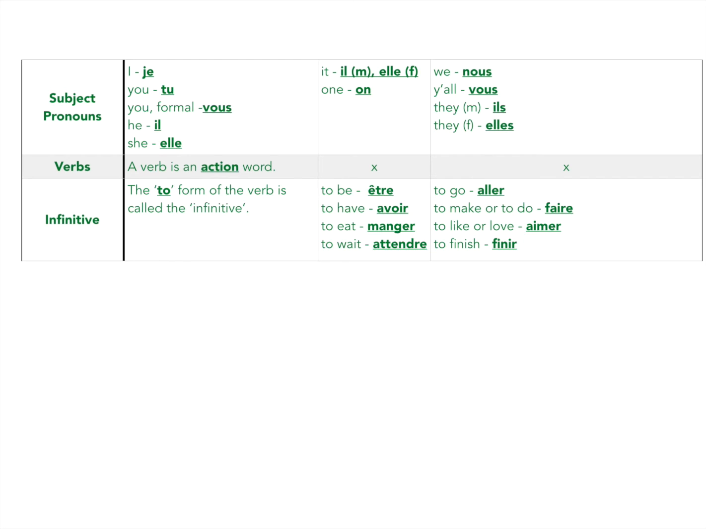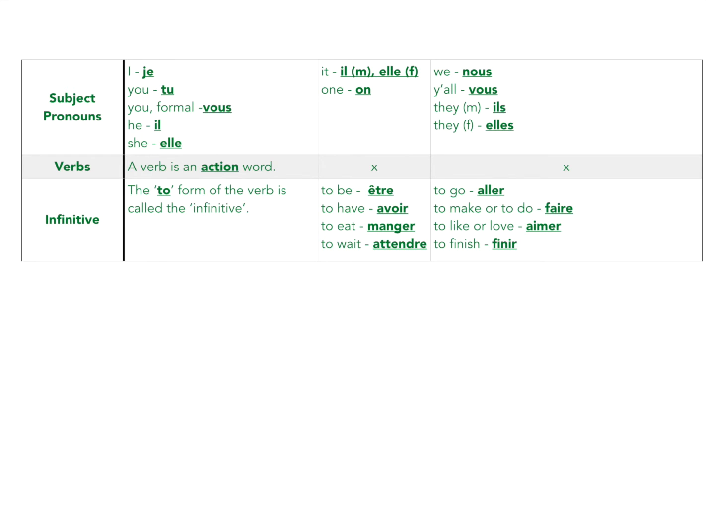Here's a bunch of infinitives that you're going to memorize. To be, to have, to eat, to wait, to go, to make or to do, to like or to love, to finish. Okay? Let's read them all together. Être, avoir, manger, attendre, aller, faire, aimer, finir.